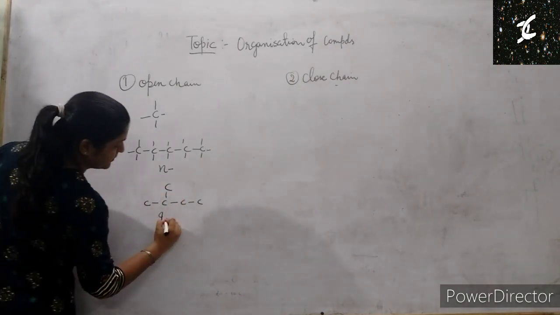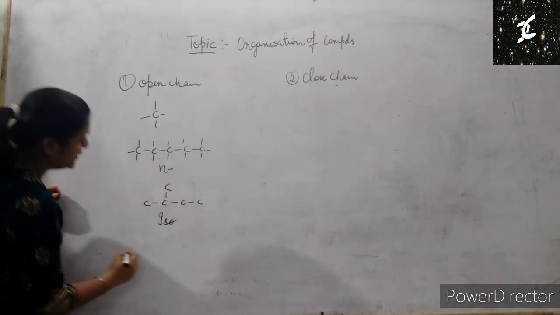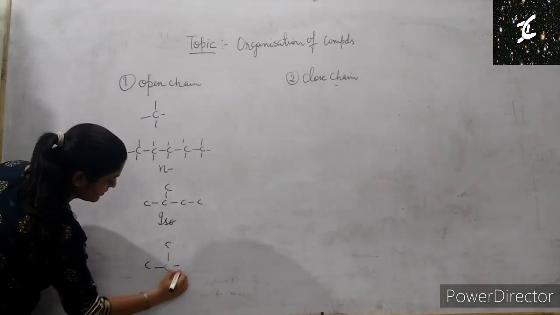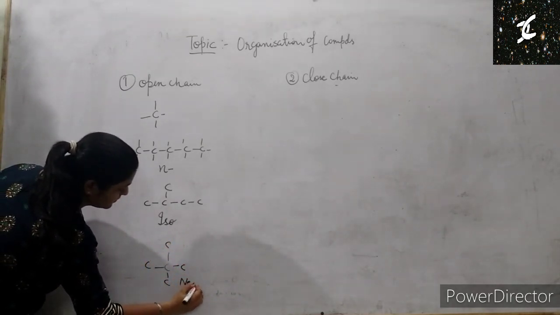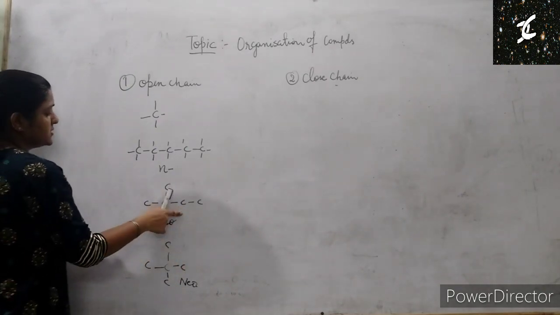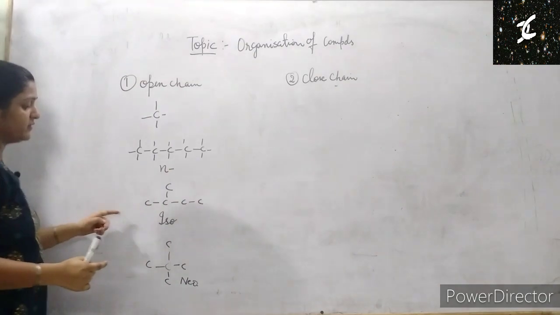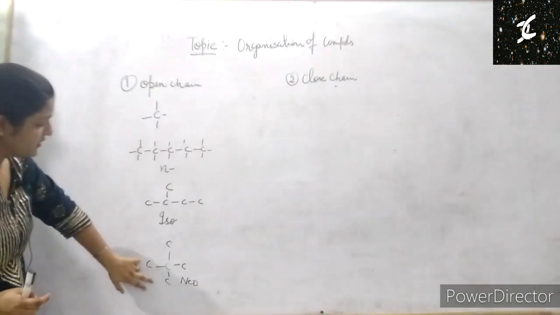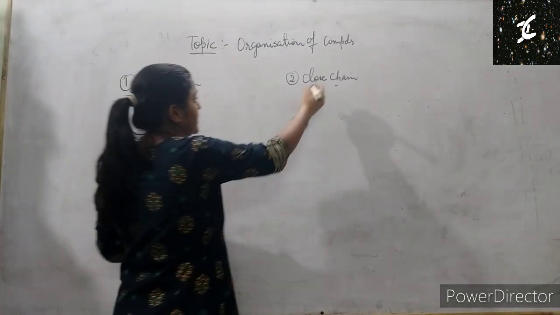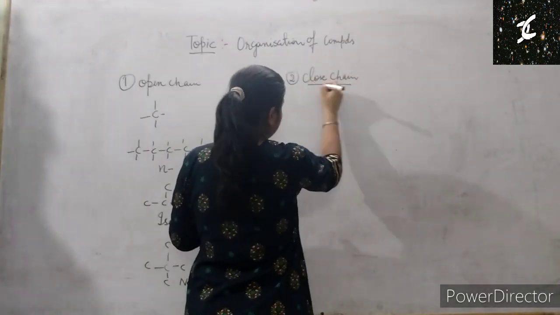Okay, this form is known as iso, and this form is known as neo. Okay, so this is neopentane, this is isopentane, this is n-pentane. When we have one branching, and we have two or more branching. Okay, so this is open chain representation. Next we have closed chain representation.